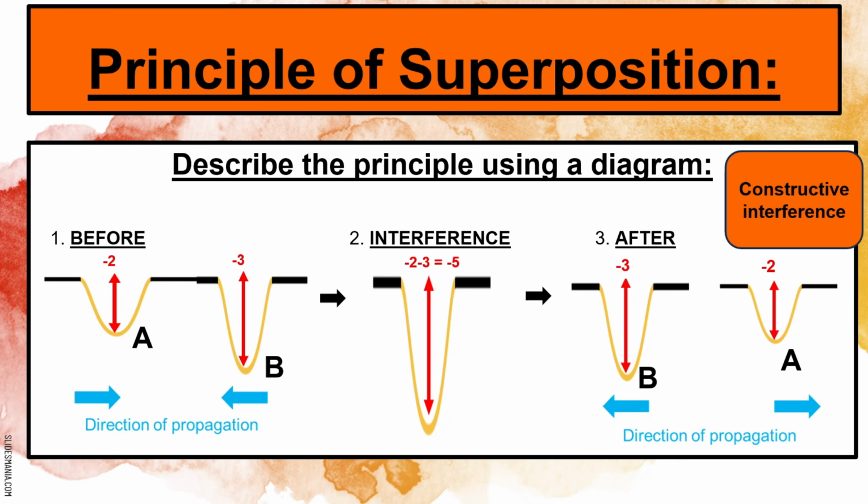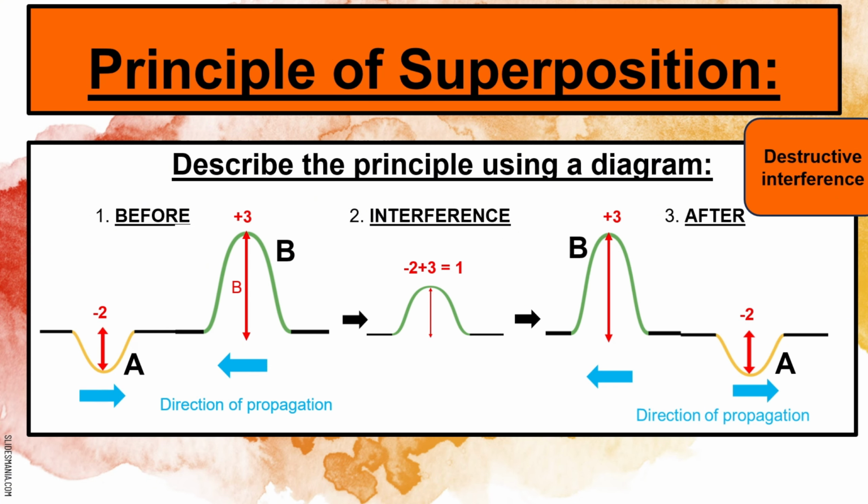After interference, we know that the two pulses are going to move past one another. A initially was on the left side, B was on the right side. After interference, B is going to be on the left and A is now going to be on the right-hand side. Also pay attention that the direction has changed, because before interference they were approaching and after interference they moved past one another.